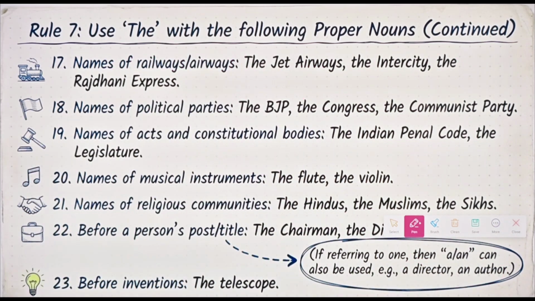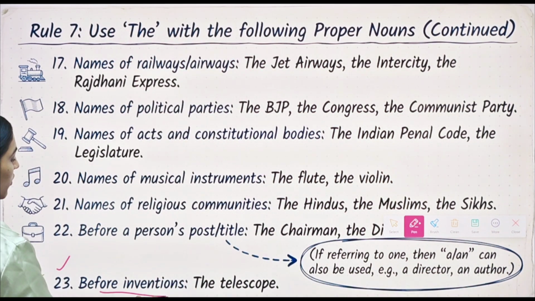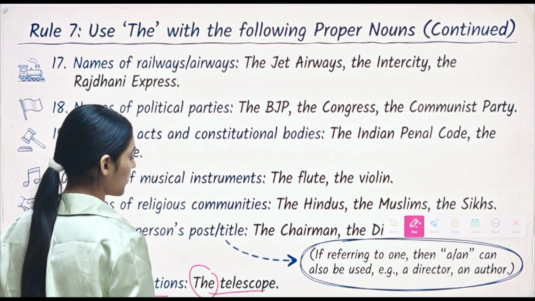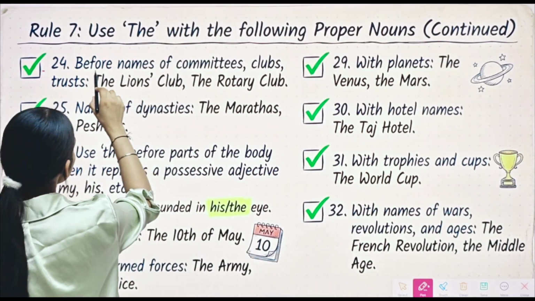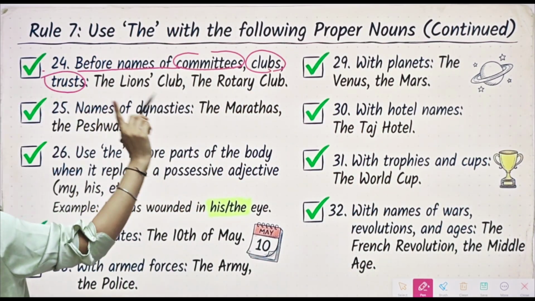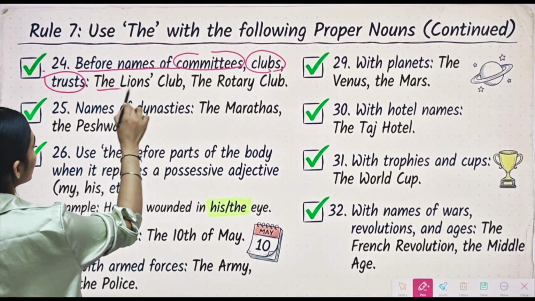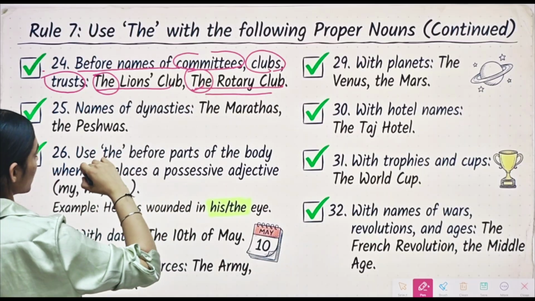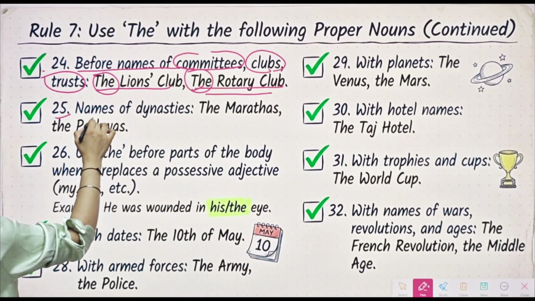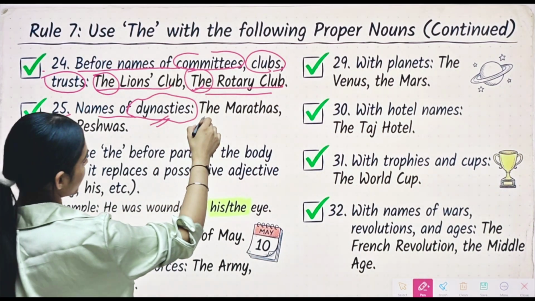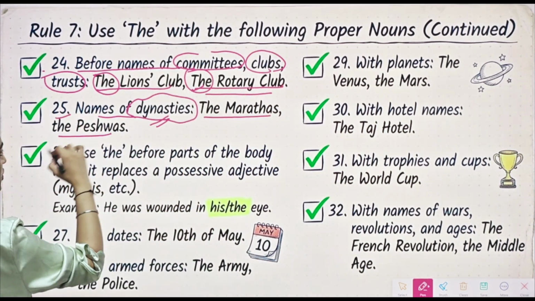Alright. Here we have rule number 23, which says before inventions, we will use article the. For example, the telescope. Alright. The printing press. Then we have rule number 24, which says before names of communities, clubs and trusts, we will use article the. For example, the Lions Club. So here the has been used. Then we have the Rotary Club. The is there. Alright. Rule number 25 says name of dynasties. So along with them, we will use article the. For example, the Marathas, the Peshwas.